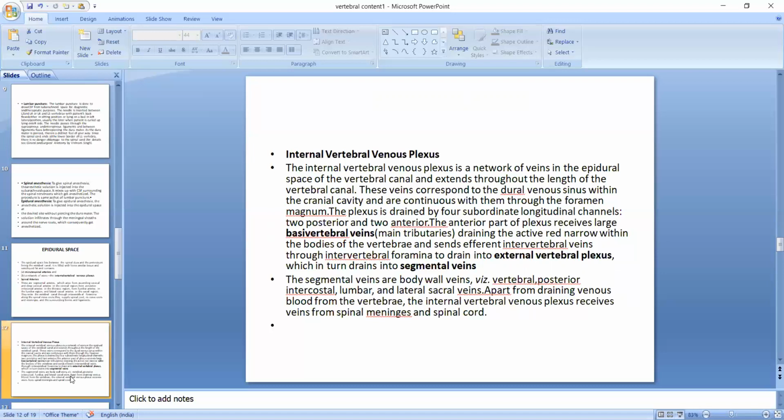The anterior part of the plexus receives large basivertebral veins that drain the active red marrow within the bodies of the vertebrae, and sends different efferent intervertebral veins through the intervertebral foramina to drain into the external vertebral plexus, which in turn drains into segmental veins. The segmental veins are body wall veins, such as the vertebral, posterior intercostal, lumbar, and lateral sacral veins. Apart from draining venous blood from the vertebrae, the internal vertebral venous plexus receives veins from the spinal meninges and the spinal cord.